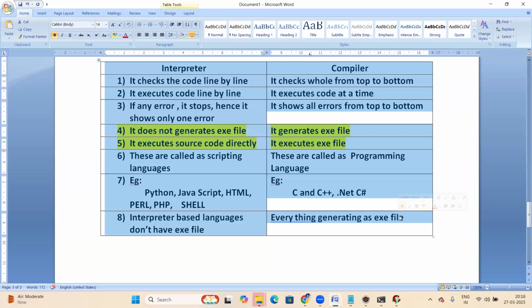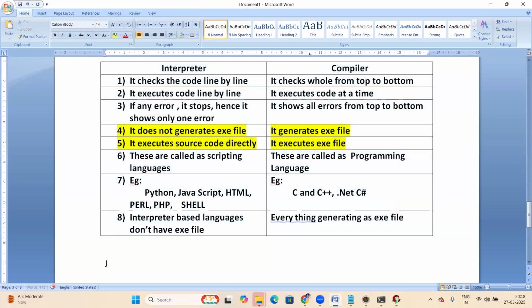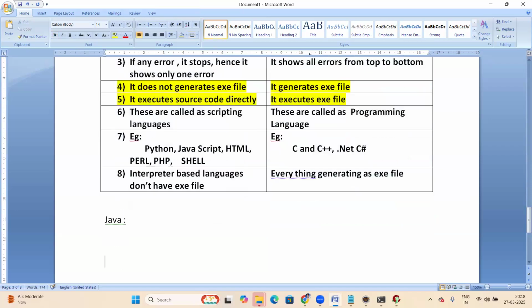What is Java? Okay, let us start Java here. Is it compiler based or interpreter based? Can anyone answer this? Santoshi says it's compiler based.